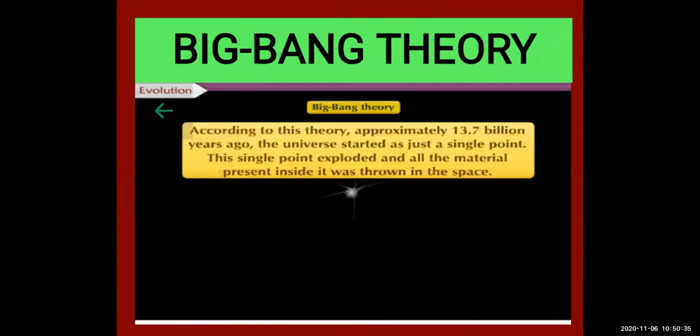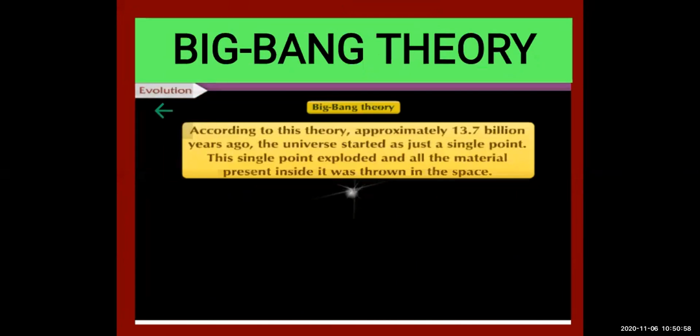According to the Big Bang Theory, approximately 13.7 billion years ago, the universe started as just a single point. This single point exploded and all the materials present inside it were thrown into space. So the Big Bang Theory was given by George Lemaitre.